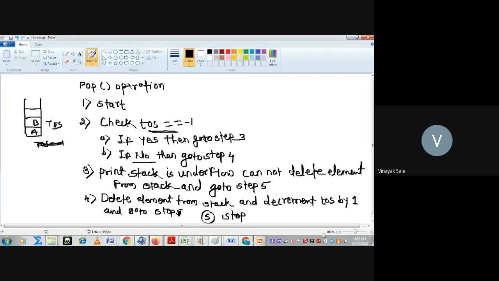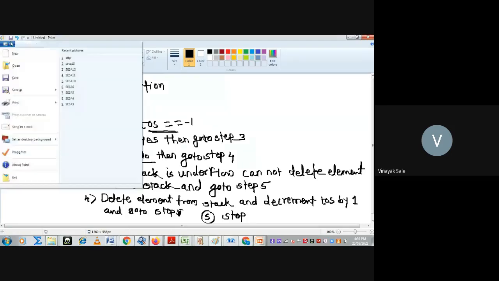Whenever you have to delete elements from the stack, you have to check whether the stack is empty. What is the condition for checking the stack is empty? That is top is equal to minus 1. If top is equal to minus 1, then stack is underflow. You cannot delete element from the stack, and stop. If top is not equal to minus 1, then delete element from the stack and decrement top by 1 and then stop. Okay. Then similarly, next operation is display.